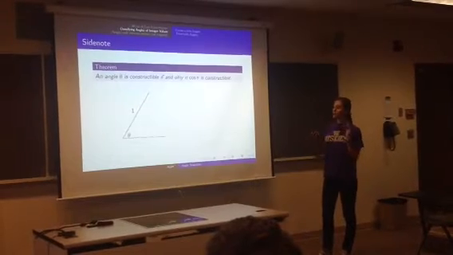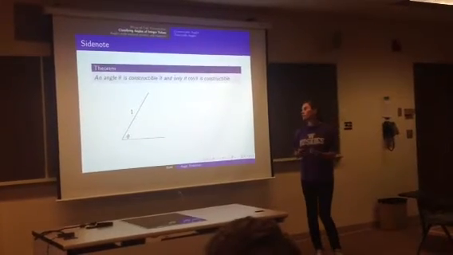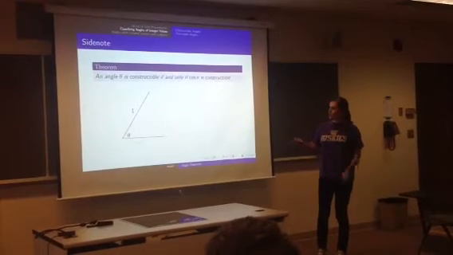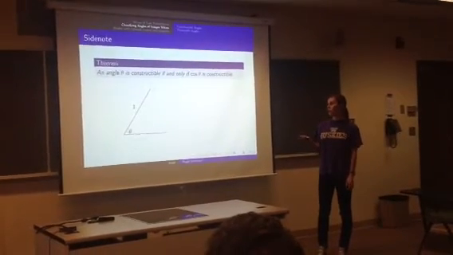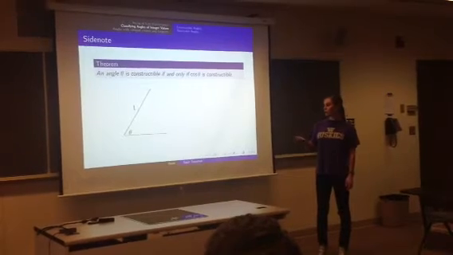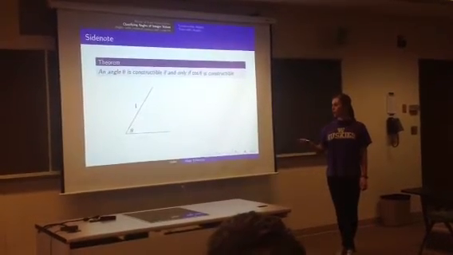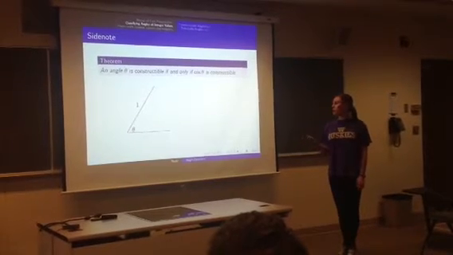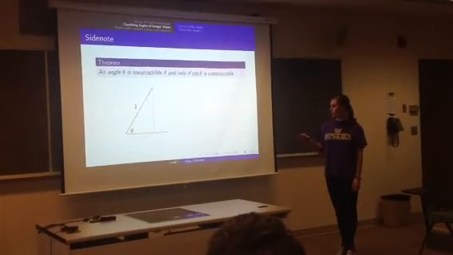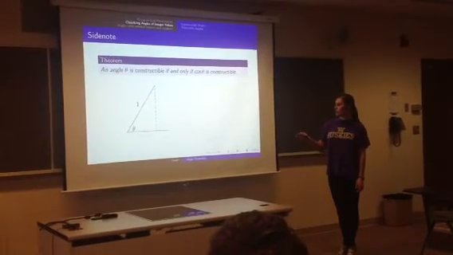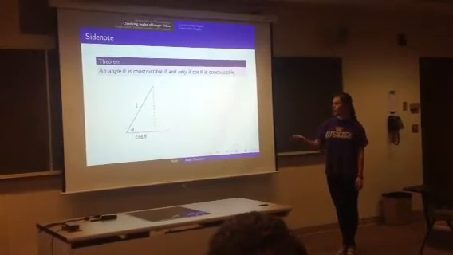Using that information, I'm going to first talk about a side note theorem that says an angle theta is constructible if and only if cosine theta is constructible. On the left side, we start by assuming that the angle theta is constructible. We know we can construct a segment of unit length, and then we can construct a perpendicular line, and this value down here is cosine theta.